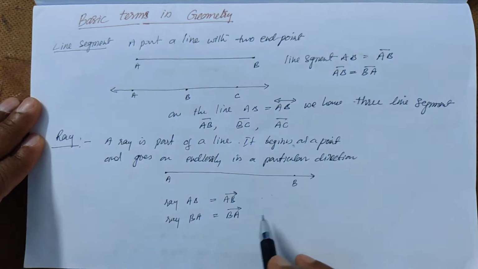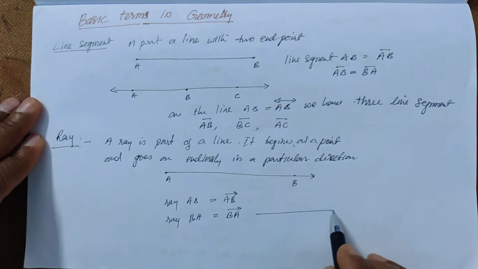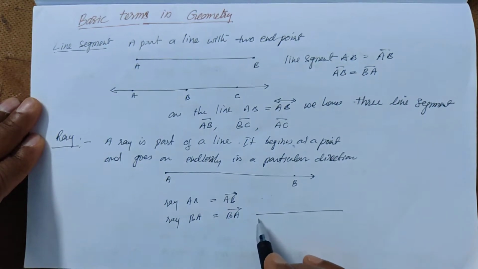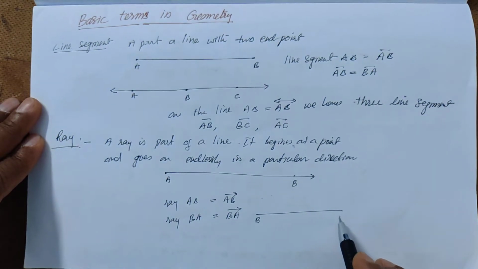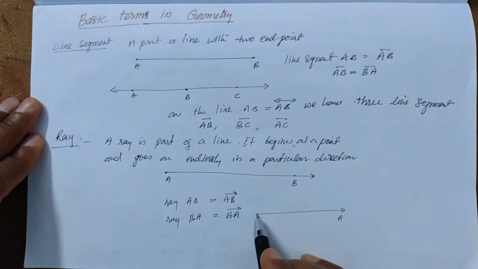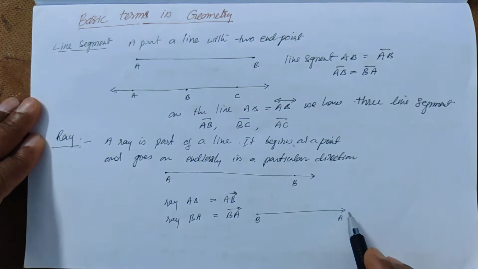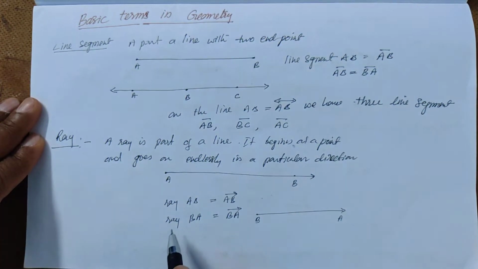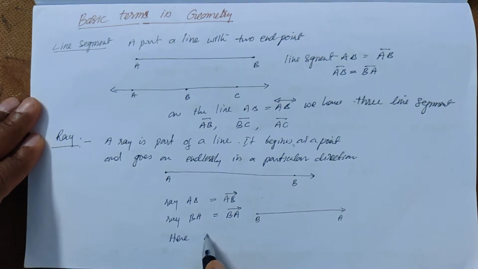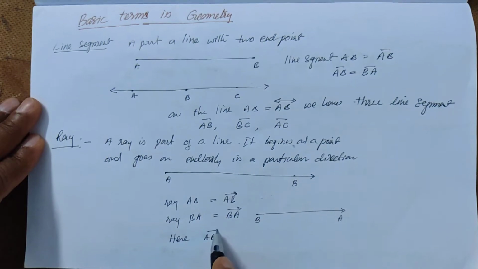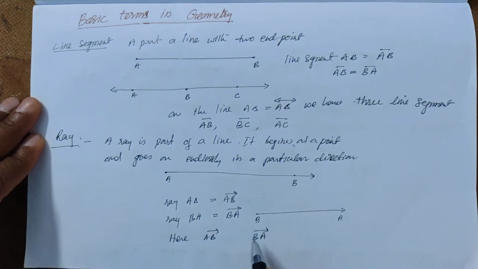So this ray starts from B and moves towards A. Here AB and BA are two rays.